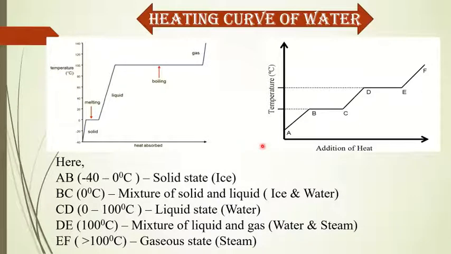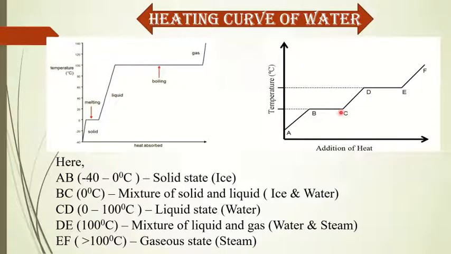Now dear students, look at BC and DE. With heat, the temperature doesn't increase. That means here heat is given but the temperature is not changed. Here the heat is used to change the state of the matter, that means at BC ice becomes liquid, and at DE liquid water becomes vapor.